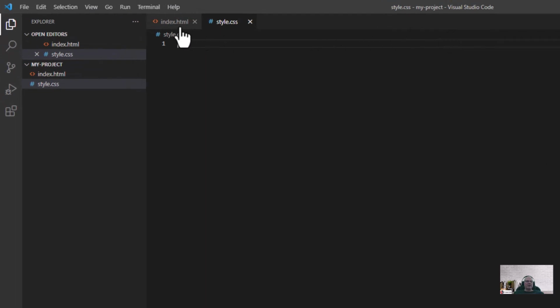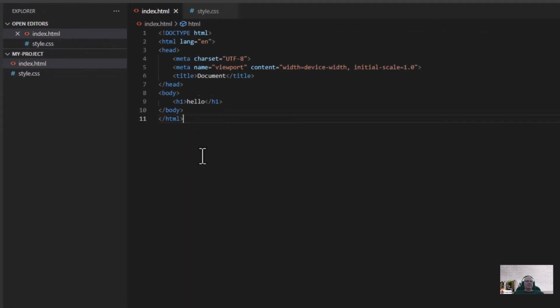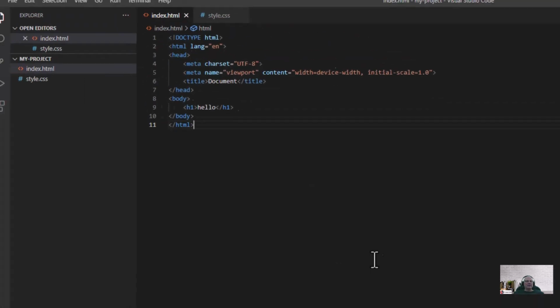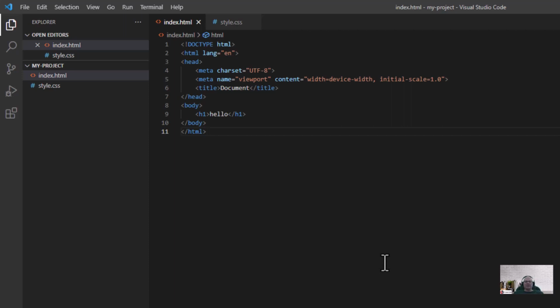It's going to tell me that I have cascading style sheets as my language. So if I click and open up the index.html, that's an HTML file, and you'll notice it says HTML down here. So it's smart and it's intelligent. Okay, so we have these 2 files, and they're automatically saved.